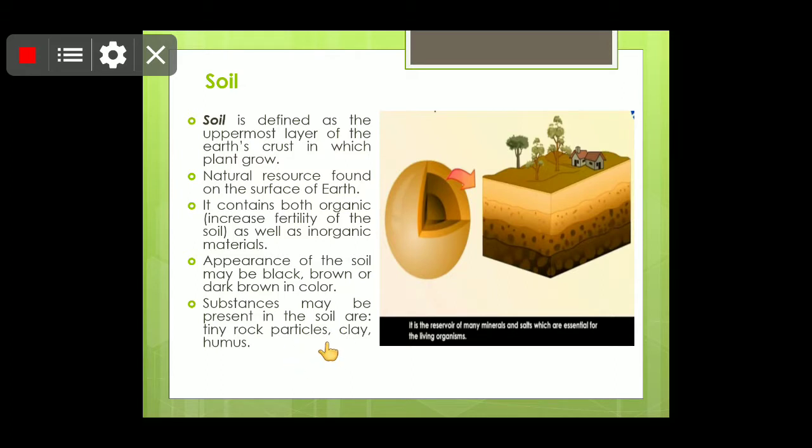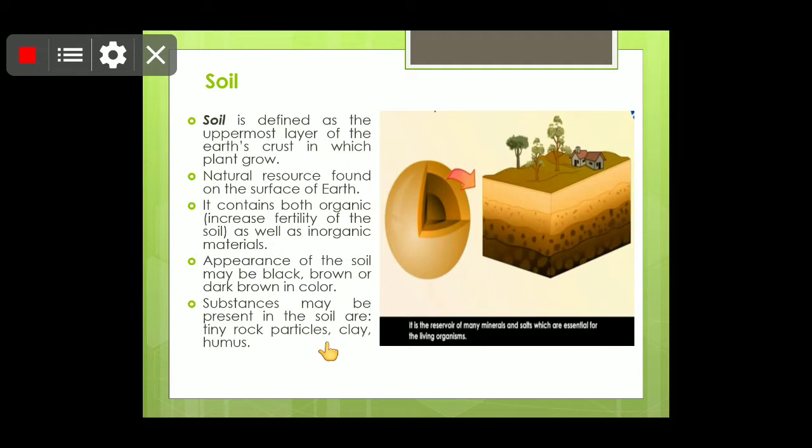Children, now in the next slide we will be studying how the soil is formed. Of course, the making of soil is a very time-taking process, and the rocks are broken. So it is pretty obvious that rock presence would be there.